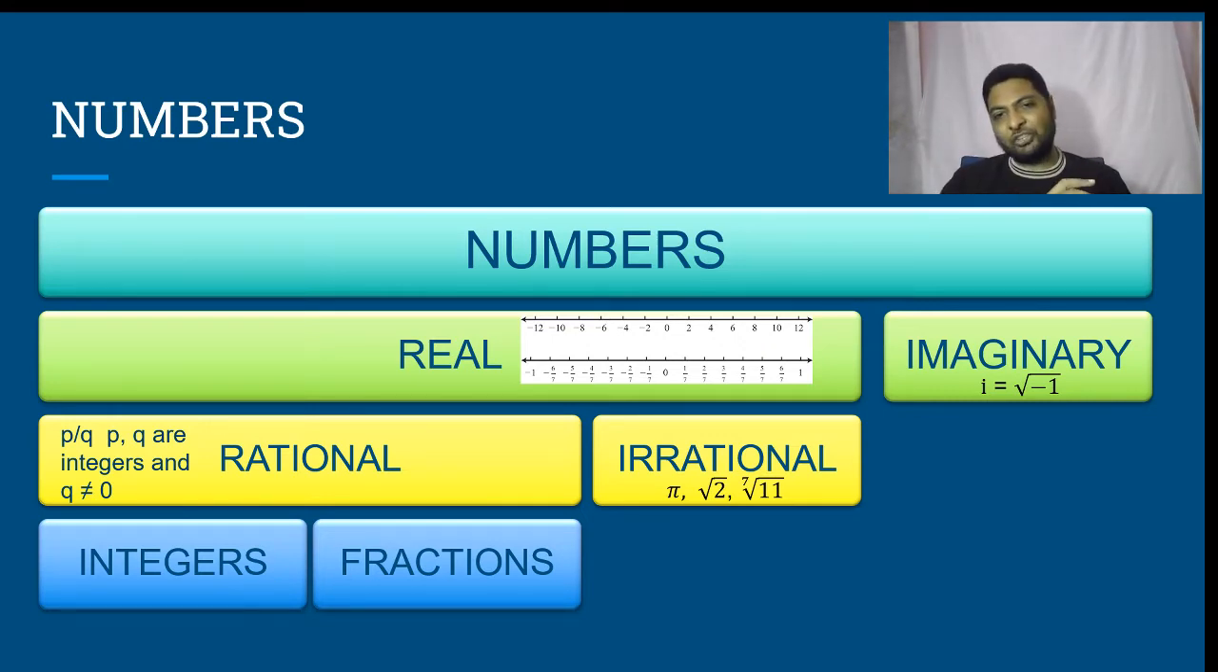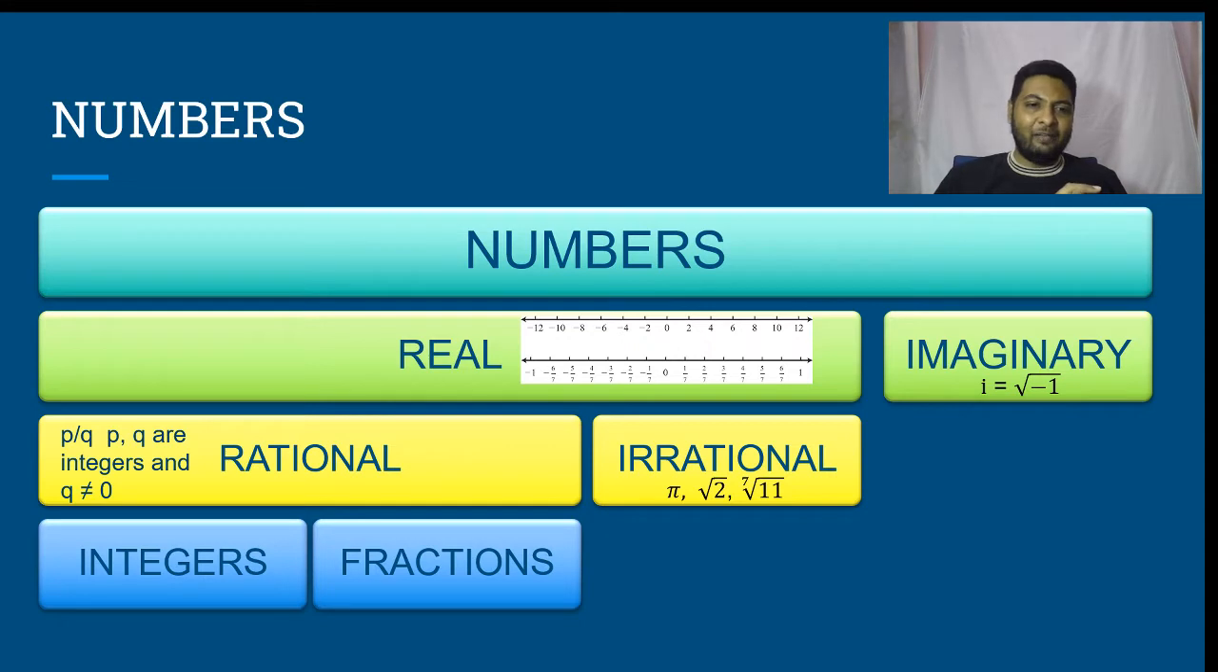There are 3 types of fractions. What are they? Proper, improper, and mixed. Proper fraction is a fraction where numerator is less than denominator. 1 by 2 is a proper fraction. Improper fraction is a fraction where numerator is greater than the denominator. 3 by 2 is improper. Mixed fraction is an improper fraction which is expressed as an integer and a proper fraction. The same 3 by 2, when expressed as a mixed fraction, would be written as 1.5.